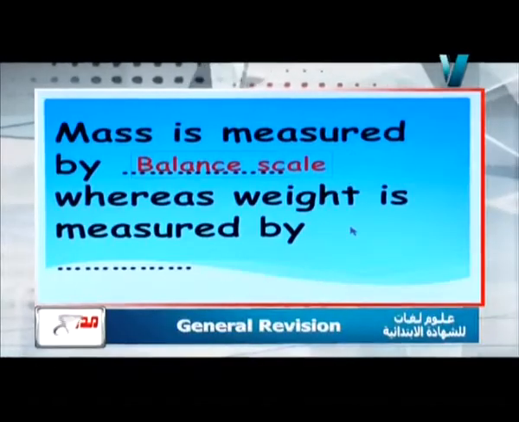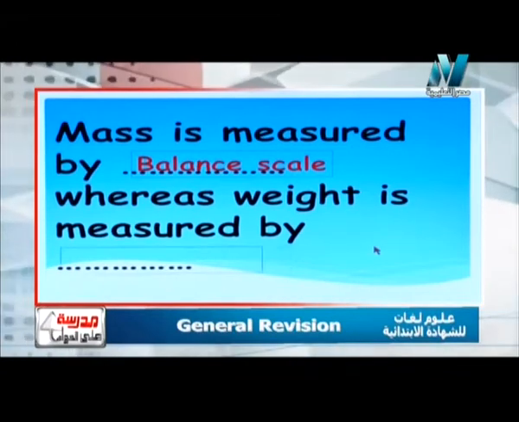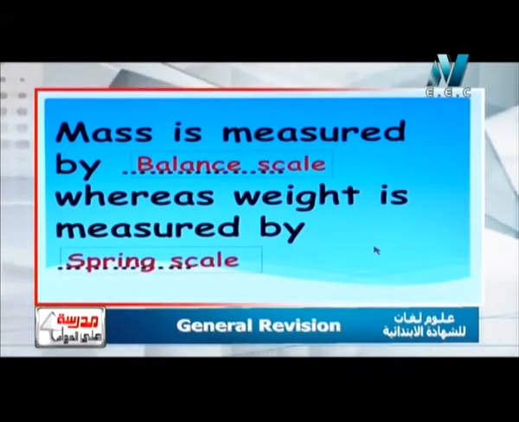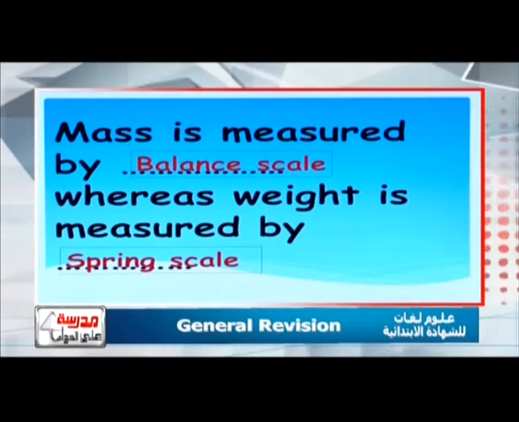So again the question says that mass is measured by what, whereas weight is measured by what. So the answer will be that mass is measured by balance scale as we have studied, but weight is measured by spring scale. Again, mass is measured by balance scale, whereas weight is measured by spring scale.